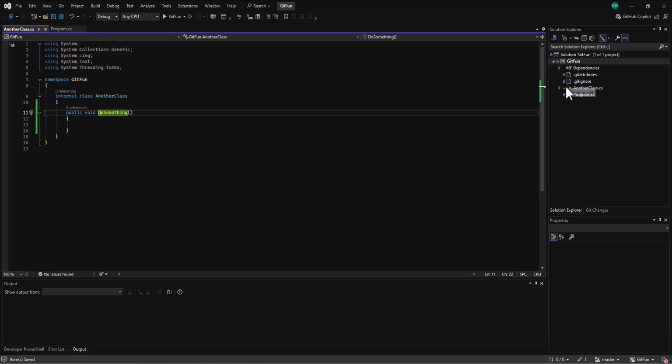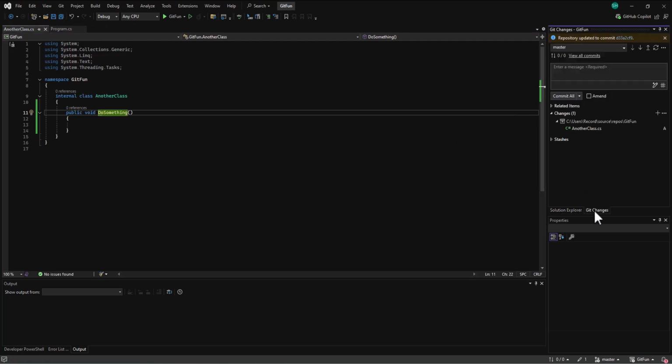I can see here this little plus sign. If I go to my get changes, it's saying, whoa, there's a change there. You just added another class, right? We want to get this information up to the repositories. There are changes waiting to be made, right?